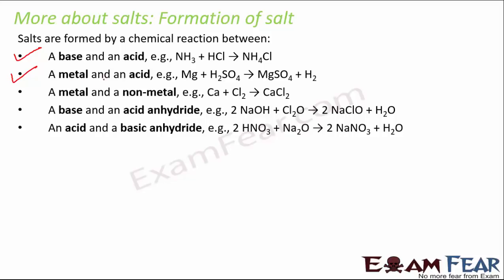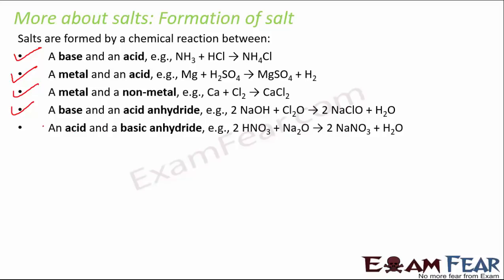For example, metal and acid. Magnesium, when it combines with sulfuric acid, forms magnesium sulfate, which is a salt. Another way could be a metal and a non-metal. For example, calcium, when it combines with chlorine, forms calcium chloride, which is a salt. Another way could be a base and an acid anhydride. For example, here NaOH is a base, and then you have Cl2, which is an acid anhydride, and you get NaClO, that is sodium hypochlorite, which is again a salt.